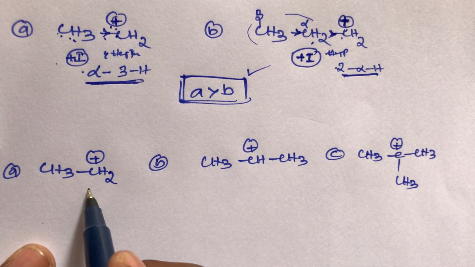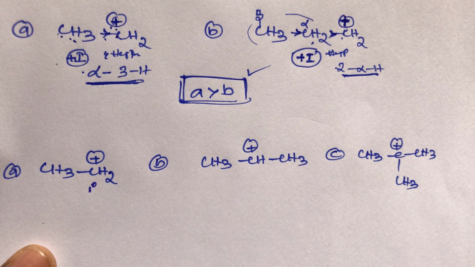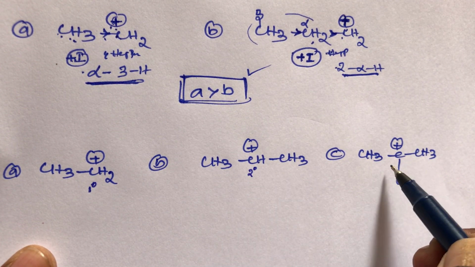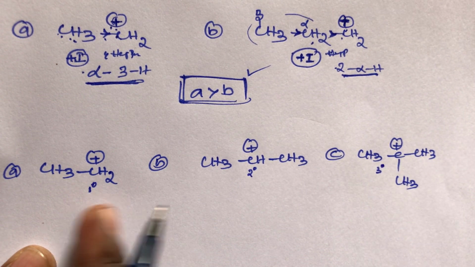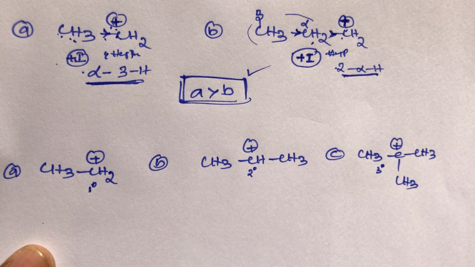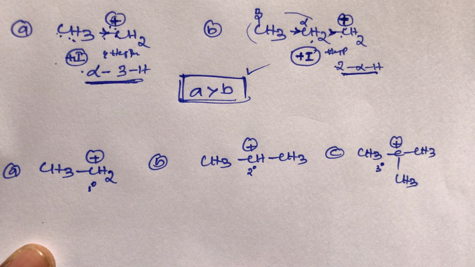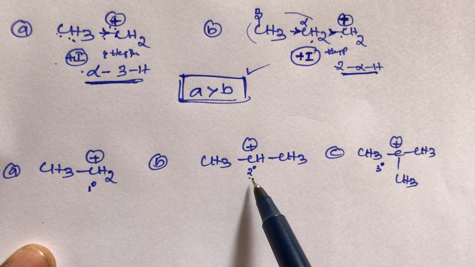Same thing, student. This is a primary carbocation, positive charge present on the first carbon. This is a secondary carbocation, positive charge present on the second carbon. This is the tertiary carbocation, because the positive charge is present on a tertiary carbon. We know the stability order of carbocation: tertiary is greater than secondary, and secondary is greater than primary.